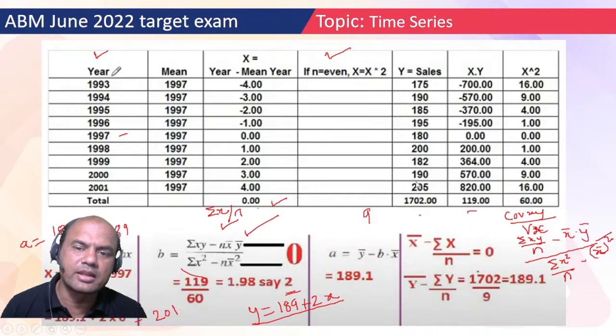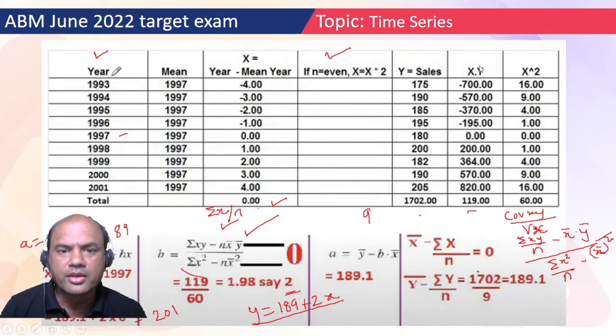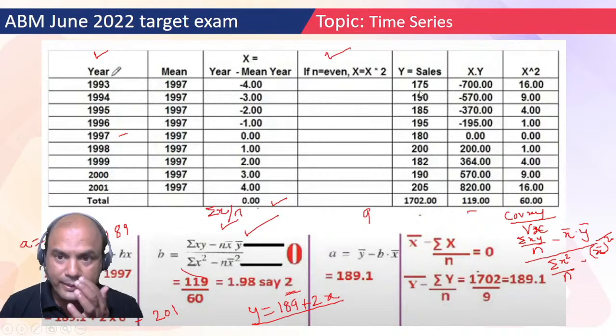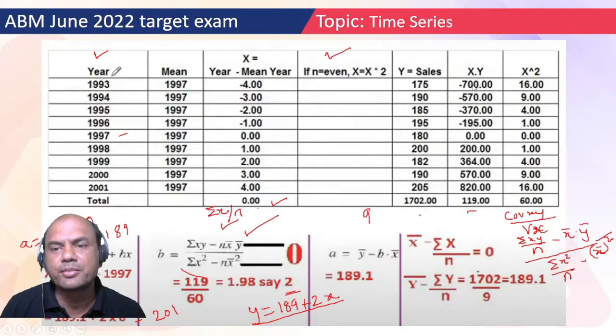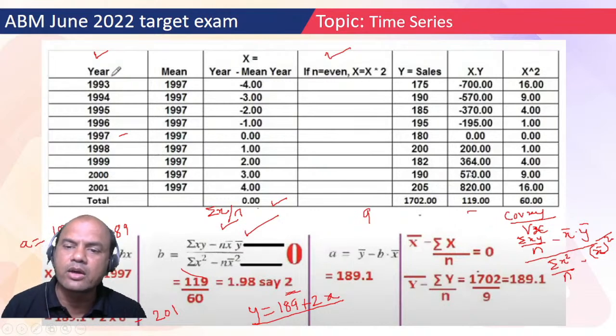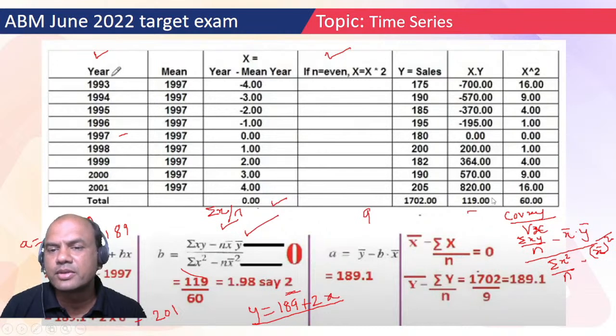So I've given the numbers of sales. So what do you do now? Just multiply X into Y. So minus 4 into 175 becomes minus 700. Similarly for others, minus 3 into 190 is minus 570, and so on and so forth. Okay. Again add each one of these. Total. So done with this.